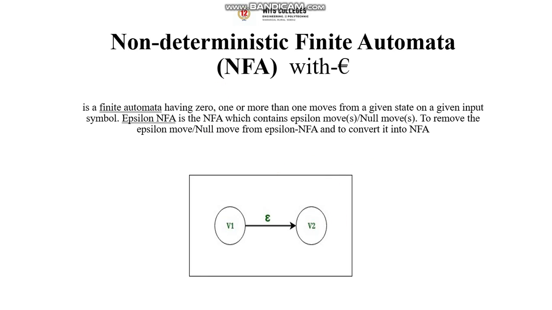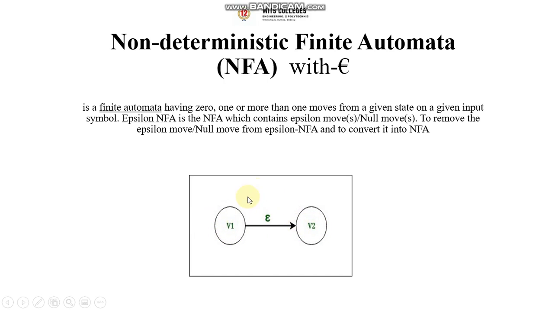It allows us to move from one state to another state without having any symbol. That is called NFA with epsilon moves. Let us take two states: the first one is V1 and the second one is V2.